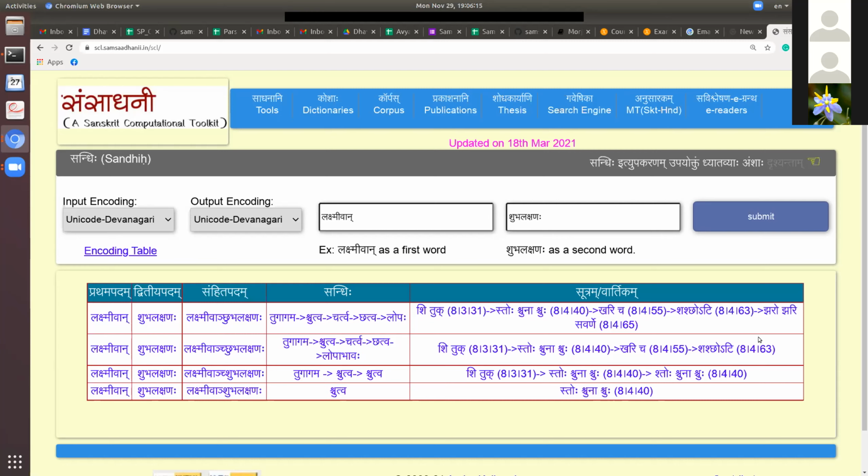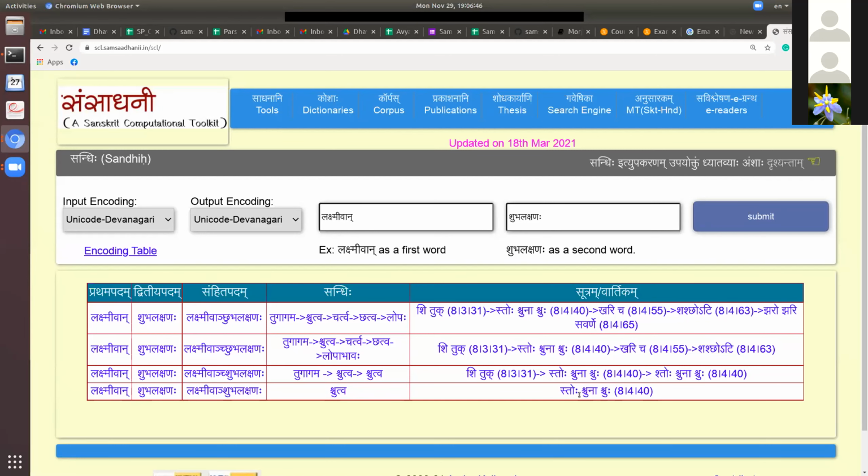Shashchoti, this sutra, which was optional, is not applied, and this sha remains sha, but there is a tugagama and shchutva and chartva should be there. And in this case, there is no tugagama, so this cha you don't see here, and you have only nakara changing to nyakara.